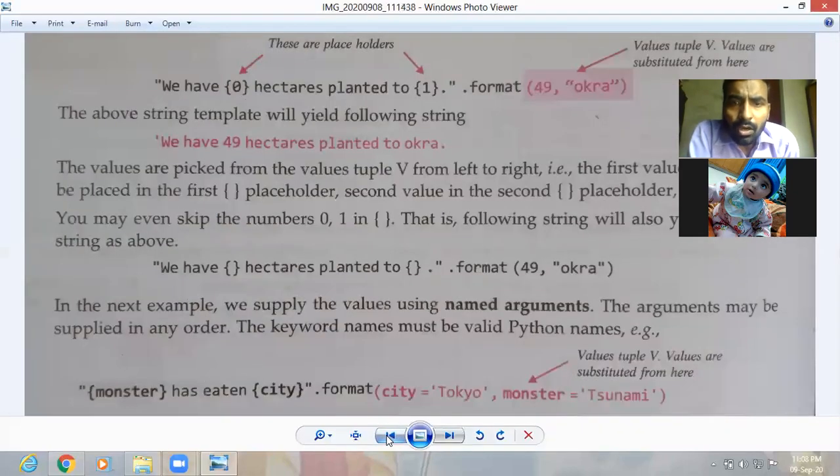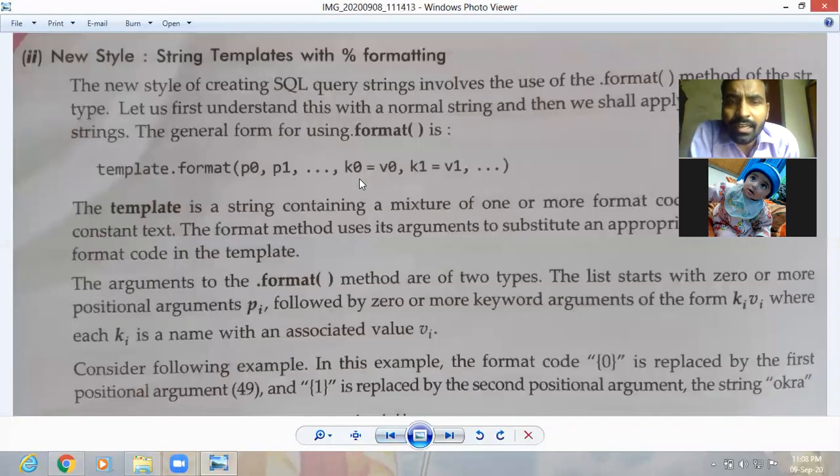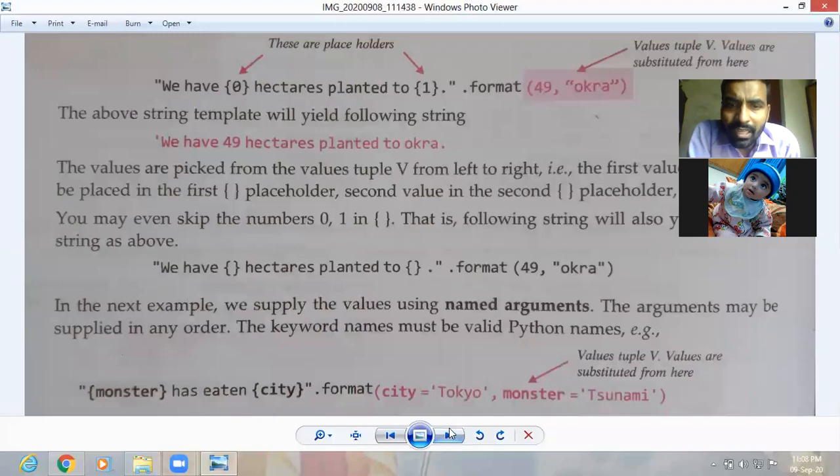Okay, so the new style of forming a query string, as I told yesterday, is that we write the template string dot format, then in the parentheses we give the values in the form of a tuple. As I had shown in some examples yesterday, we can write it in sequential order with numbering 0, 1, or without numbering with empty curly braces, or we can also provide labeled or named arguments.